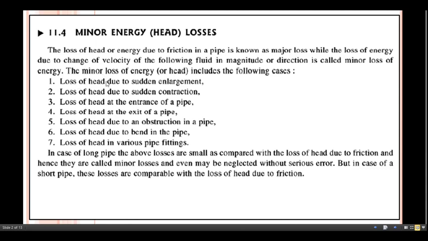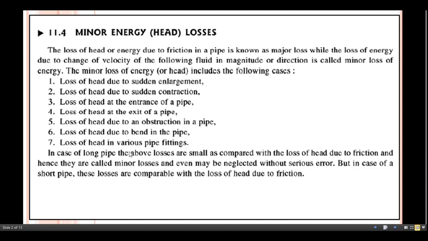First one, loss of head due to sudden enlargement, loss of head due to sudden contraction, loss of head at the entrance of a pipe, loss of head at the exit of a pipe, loss of head due to an obstruction in a pipe, loss of head due to bend in the pipe, loss of head in various pipe fittings.